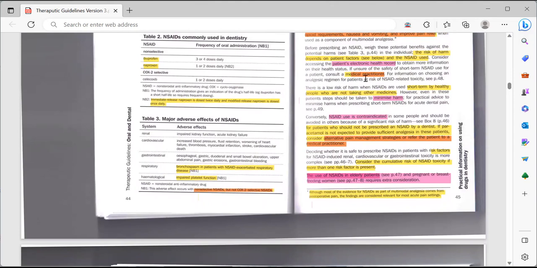If at any time you are not 100% sure, like can you prescribe this drug to the patient, can you do this treatment to the patient or not, always consult, always consult. There is no harm in asking for help. That's what they want you to learn. Do not be overconfident.